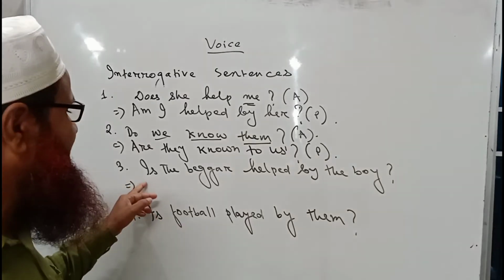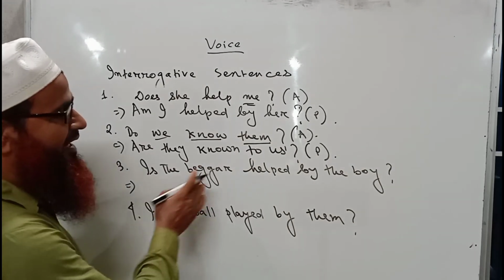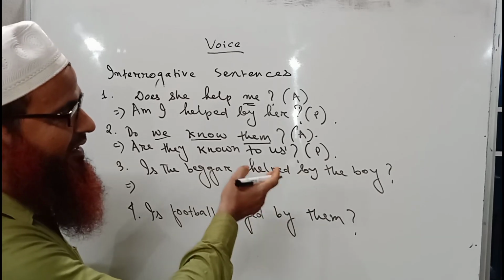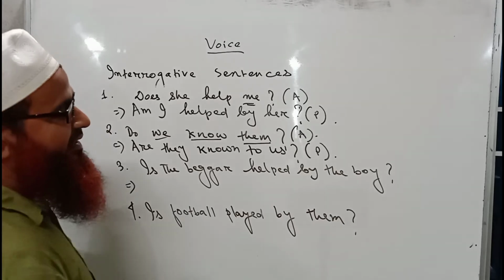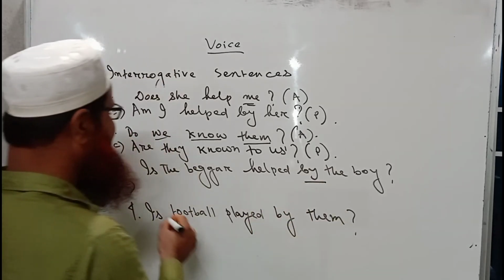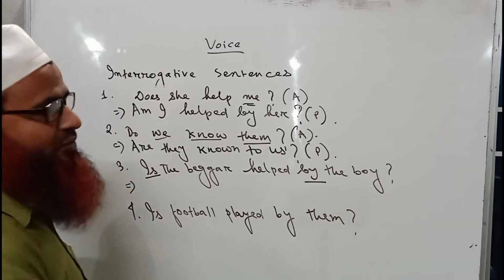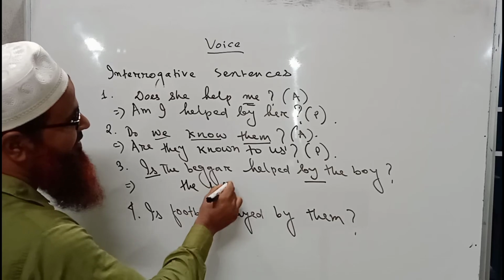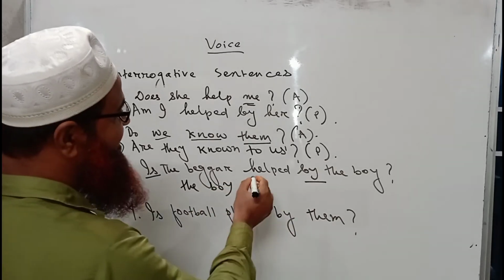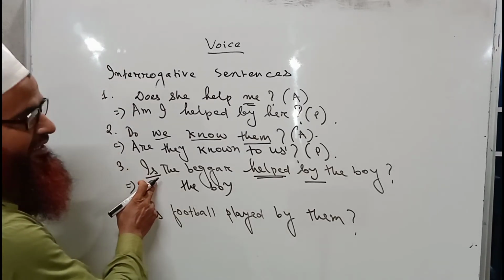Okay, now number 3, is the beggar helped by the boy? This is an interrogative sentence which is already written in passive form. Here you can see by, and the sentence has been started with is. So what should we do? The boy will be the subject here. By will be omitted, and this will be in the present form because is is there.